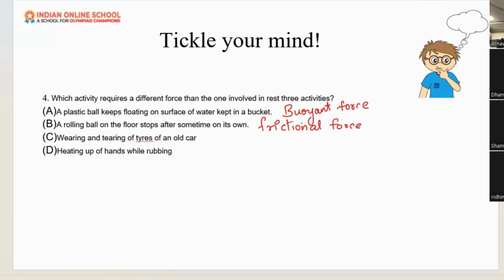Next, wearing and tearing of tires of an old car. Frictional force. Yes, that is also frictional force, and that is one of the drawbacks of frictional force. And heating up of hands while rubbing, what type of force is this? Frictional force. Yes, again frictional force. So which is the odd one out? A, buoyant force, is the odd one out. The rest are frictional force only. So that is the correct answer.